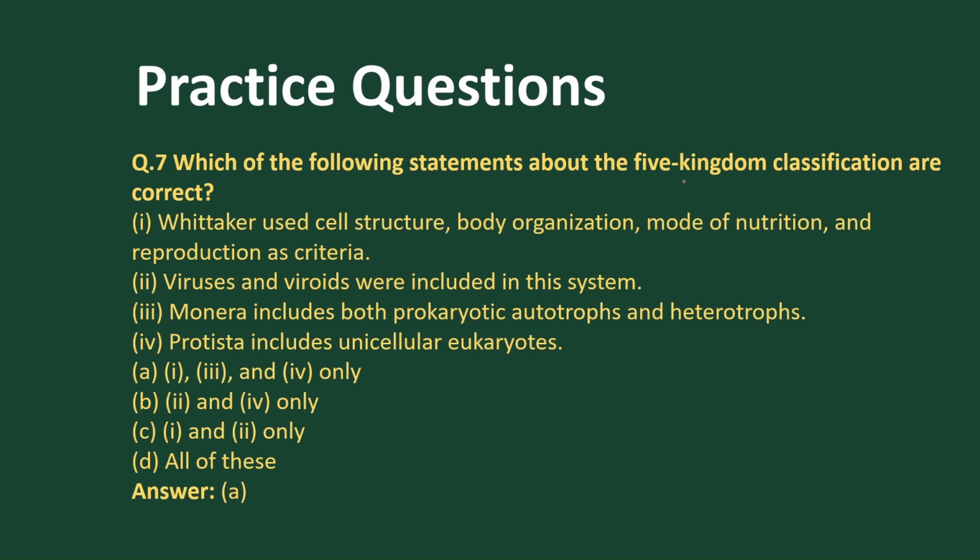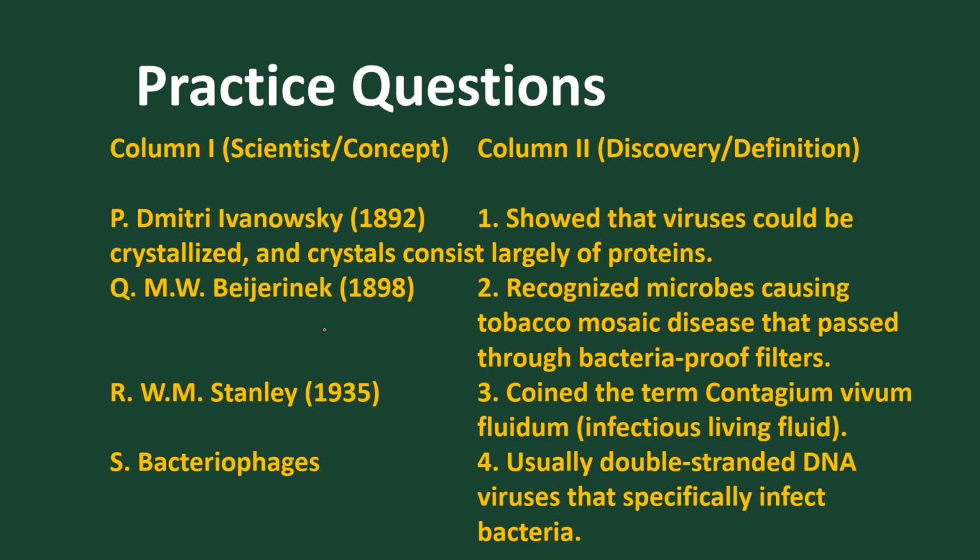Which of the following statements of the five kingdom classification are correct? Whittaker used cell structure and body organization. Yes, this one is right. Viruses and viroids were included in this system. This particular part is not accepted. Monera includes both prokaryotic autotrophs and heterotrophs. Yes, it's true. And Protista include unicellular eukaryotes. Yes, it's true. So 1 is true, 3 is true, 4 is true, but the virus statement is false.